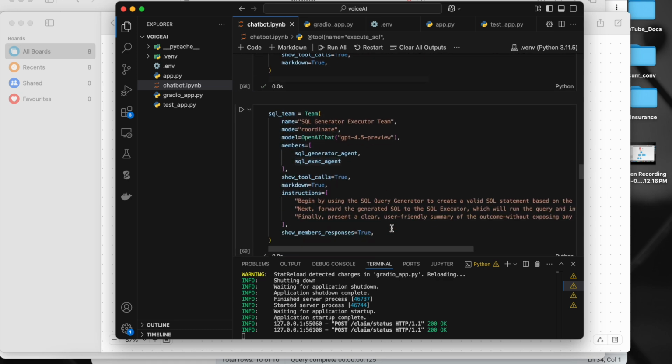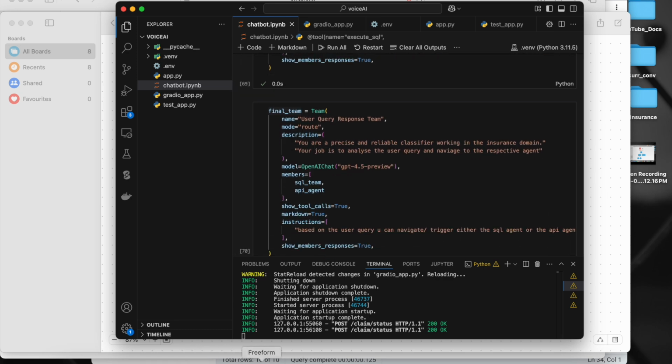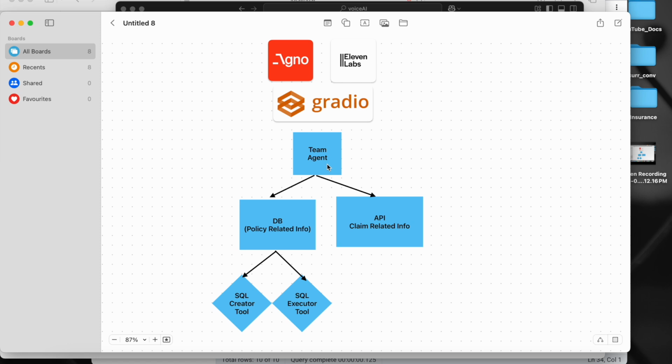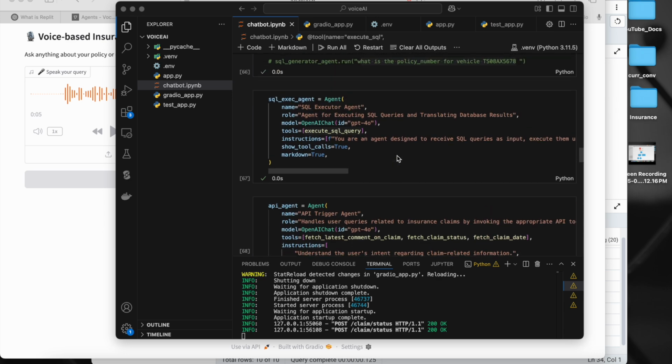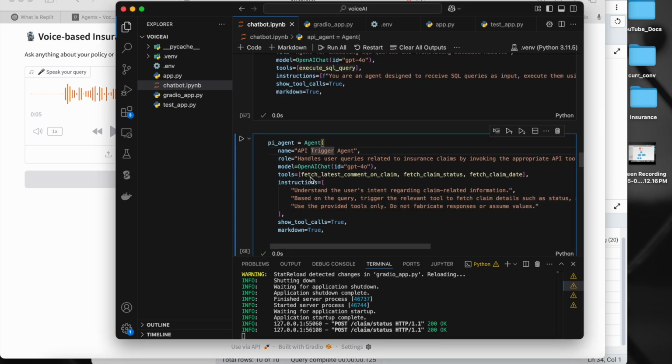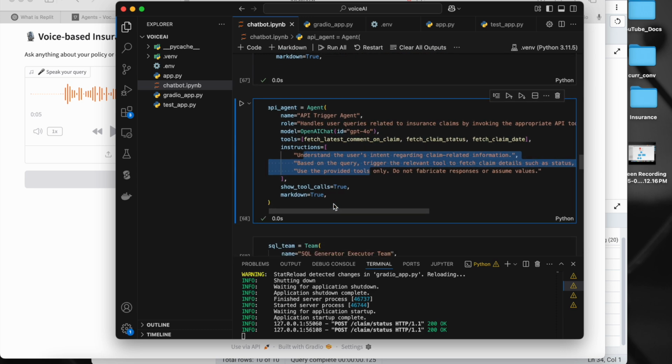That's it. Now we have seen this particular flow here. Now we have to see this particular flow here, claim processing. So now if you go and look at this API agent here, this is using these three particular tools. These tools we know, like we are getting the response from this Flask API. That's it. So we have the tools, instructions, and everything. And I created the agent.